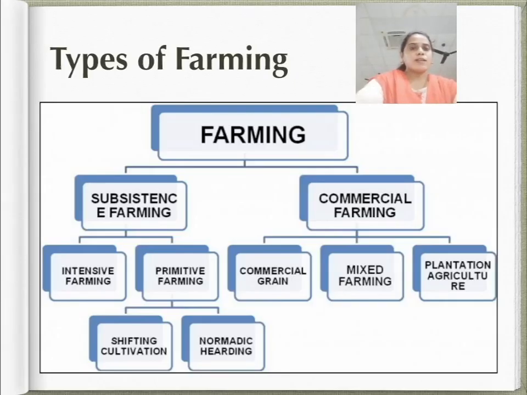Students, now we will understand about the types of farming. So, farming is practiced in various ways across the world depending upon the geographical conditions, demand of produce, labor and level of technology. Farming can be classified into two main types, and these are subsistence farming and commercial farming.